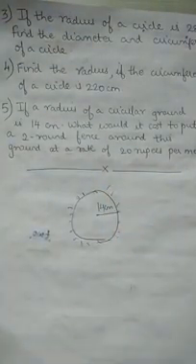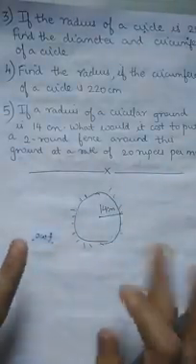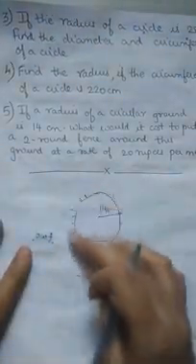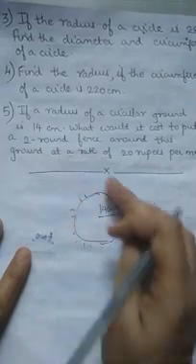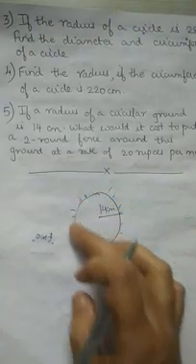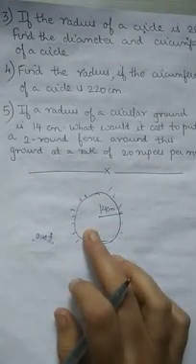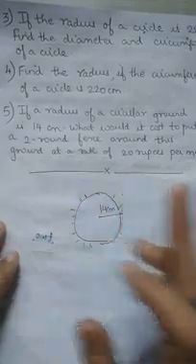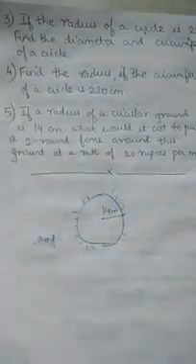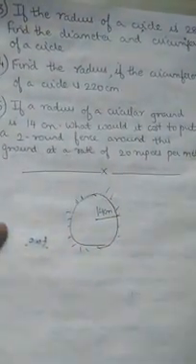So let me first find out the circumference. Are you clear why you are supposed to find out the circumference? Because you are looking only to the edge of the ground, not inside. If it was inside, it would have been the area of a circle. Since it is only outside, for a rectangle and all, it is perimeter. But for circle, it is called as circumference of a circle. So let me write the radius of a circular ground is 14 centimeter. Okay. So I will write it there now.